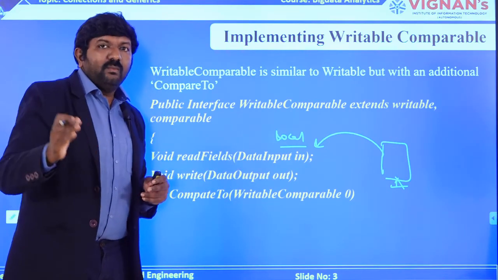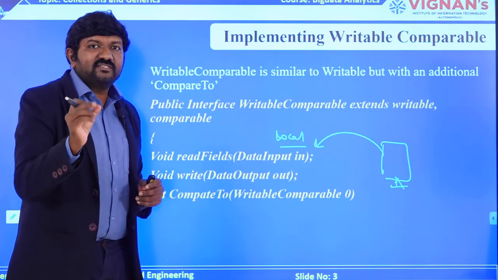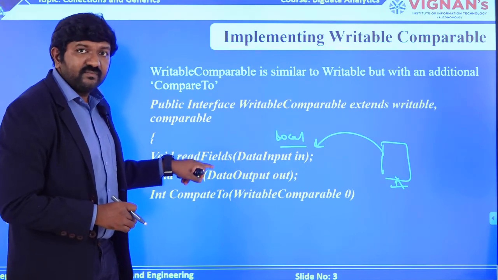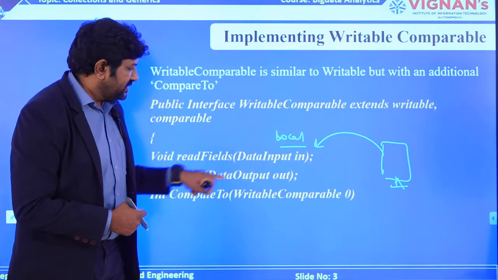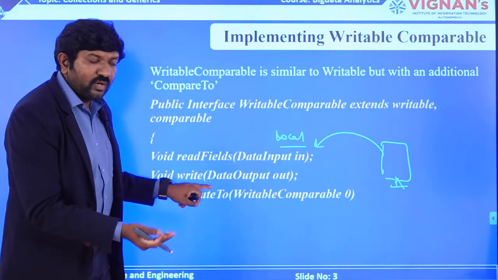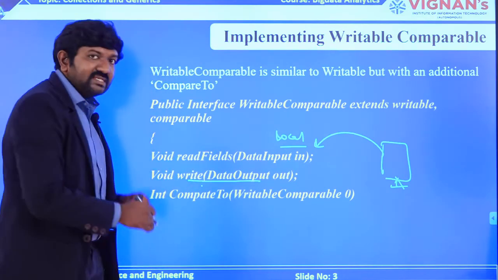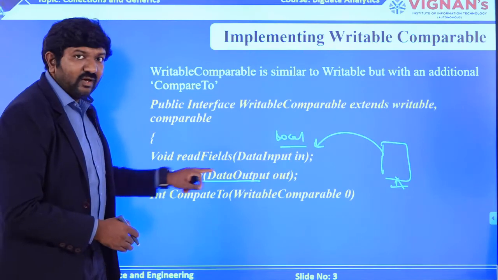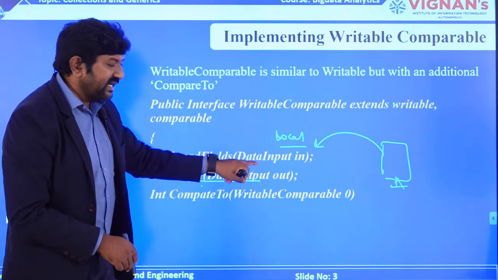So individual bytes, or individual bits, can be treated as a field. You are receiving the fields, the data in, and you are storing the data again onto the local disk. That is the reason why you need something called output. So you are writing the data onto the local disk, but before that you are reading the data.